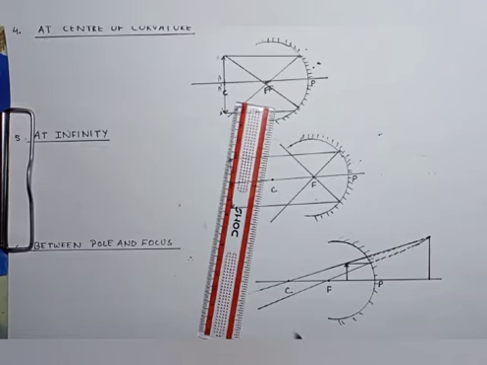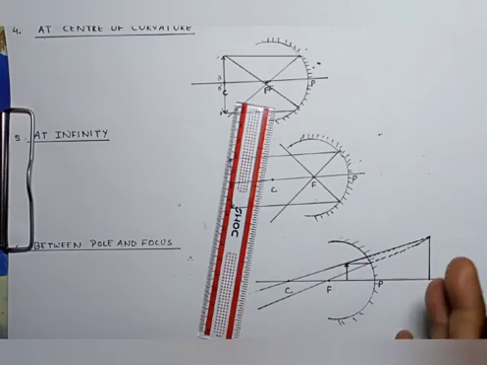What will be the size? Size is larger than the object. And where is the image going to form? It will form beyond the mirror. I hope all the 6 points are clear to everyone.